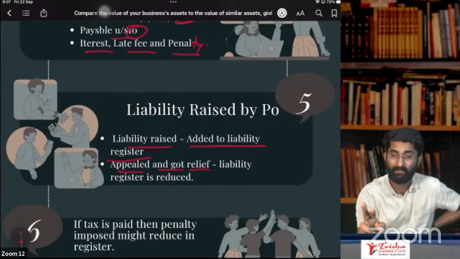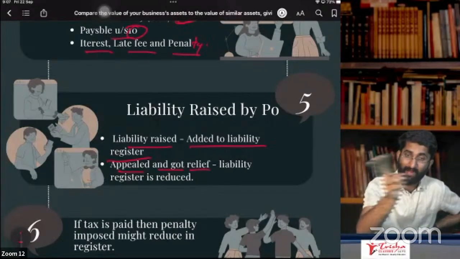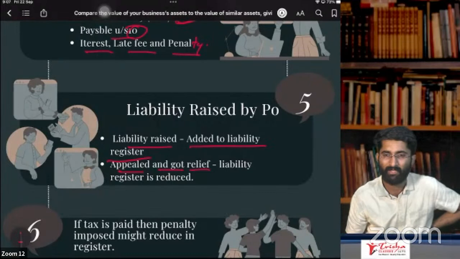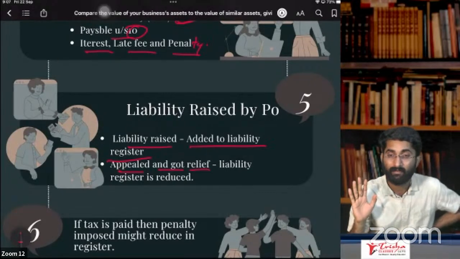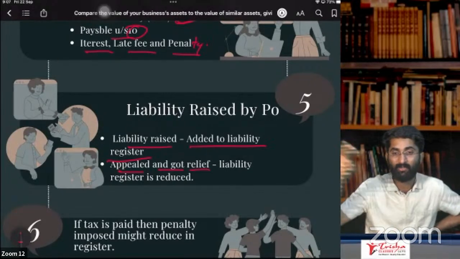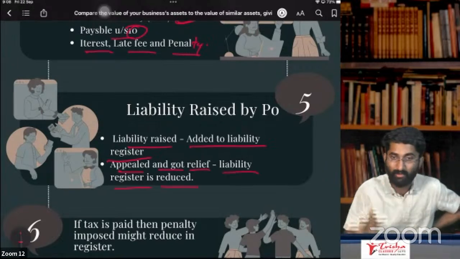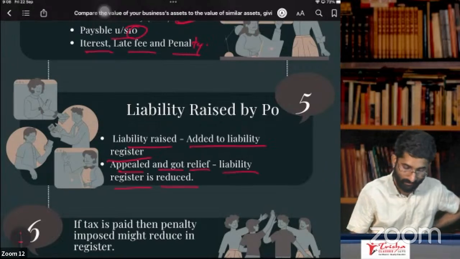PO says that you have to pay so much. That will be added to the register. Now I appeal. No, I don't have to pay so much. I appeal and I got the relief. The government, the court said that no, you don't have to pay. In that case, the liability register is reduced. Liability register will be reduced here.